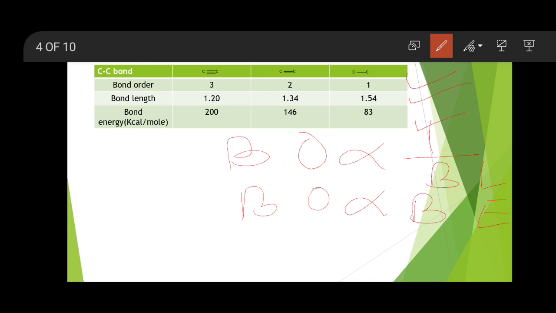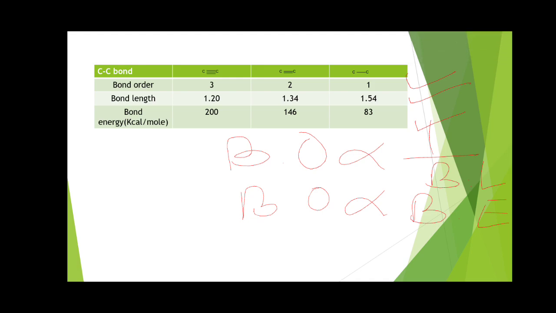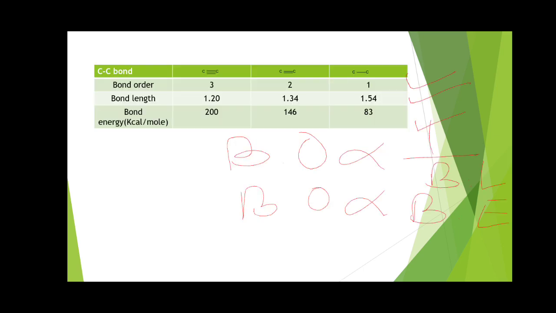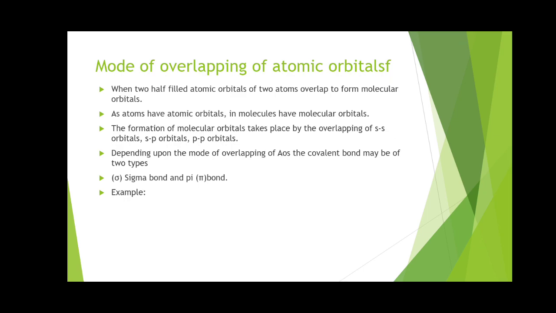Now once you understand these 3 important terms for the formation of a covalent bond, let me tell you the different modes of overlapping of atomic orbitals. As I said, a covalent bond is formed due to the overlapping of atomic orbitals, and therefore overlapping of atomic orbitals plays an important role in understanding the modern concept. When 2 half-filled atomic orbitals of 2 atoms overlap, they form the molecular orbitals.